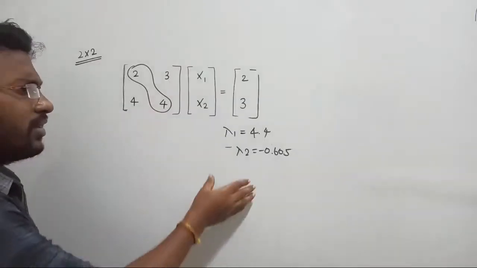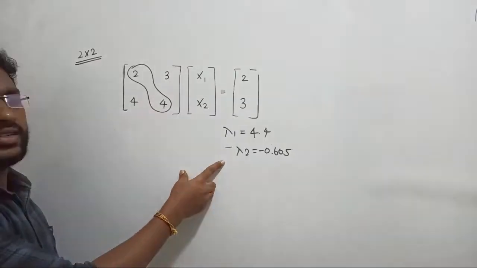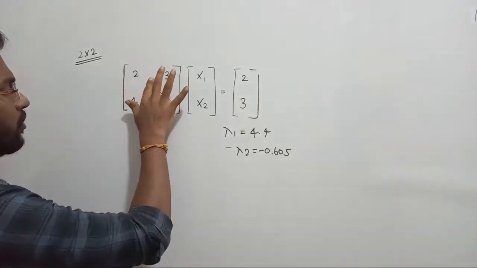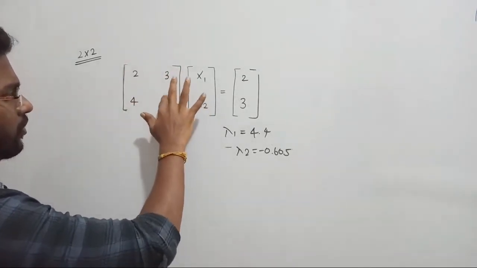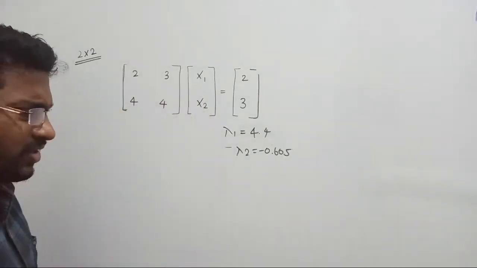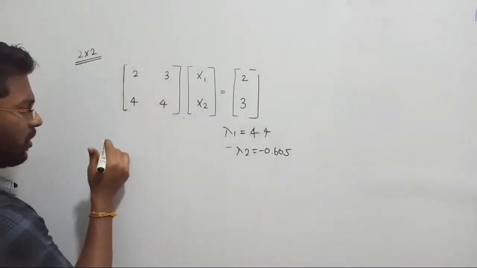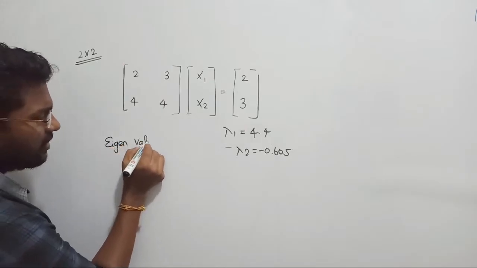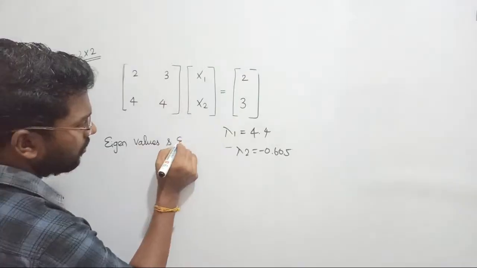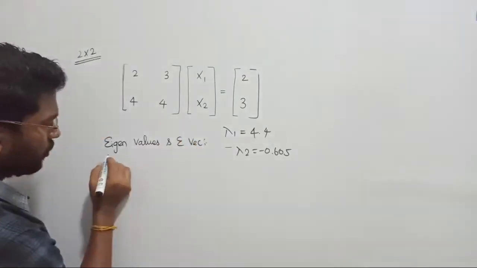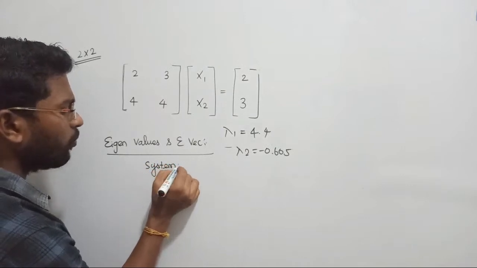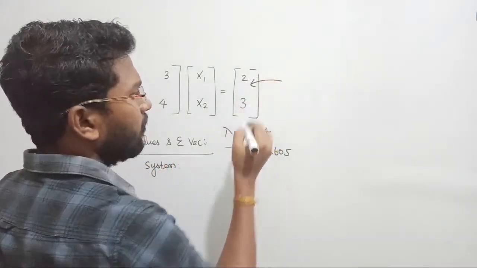Guys, listen. The thing is, when we are working with the eigenvalues, after finding the eigenvalues we proceed further with the homogeneous system. Usually, while finding eigenvalues and eigenvectors, our target is that we are analyzing the system only. Actually, we are analyzing the properties of the system. So we need not be bothered about the input signal that we are giving.